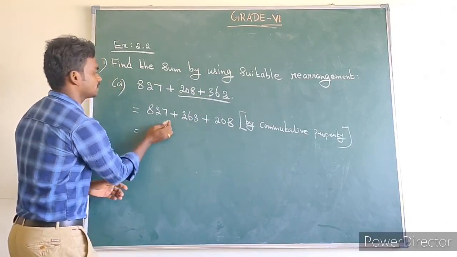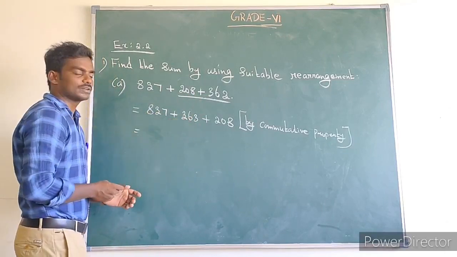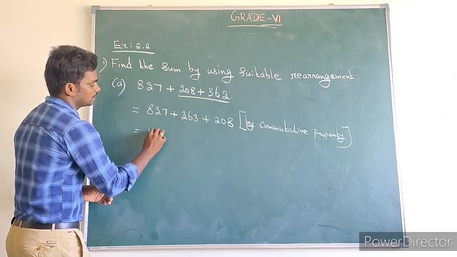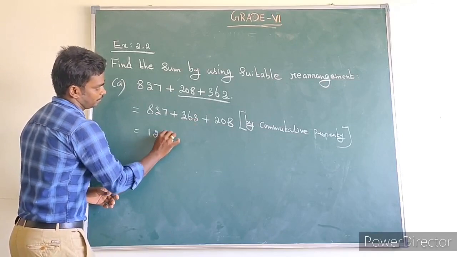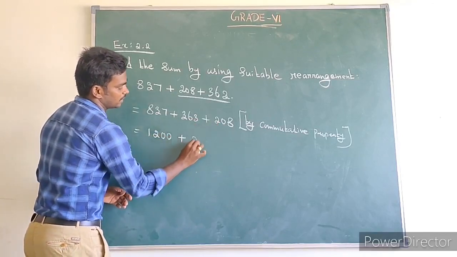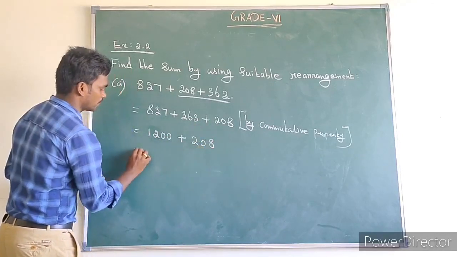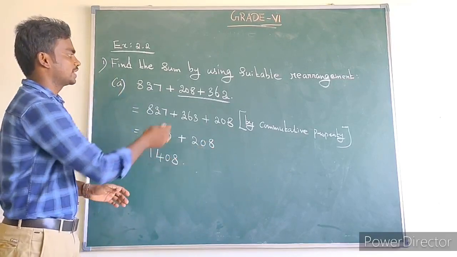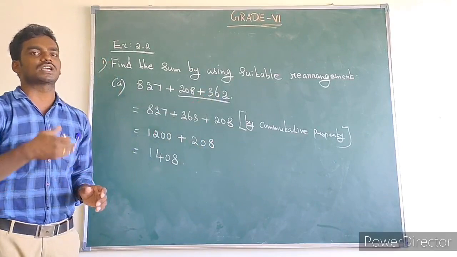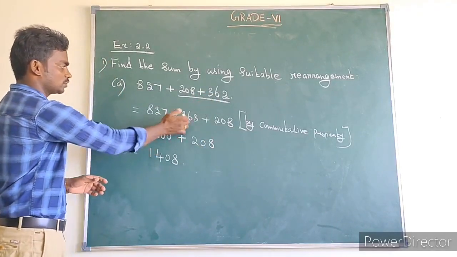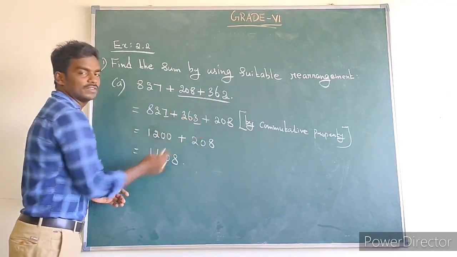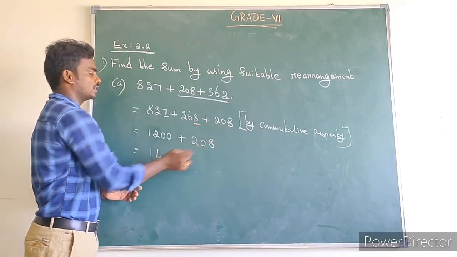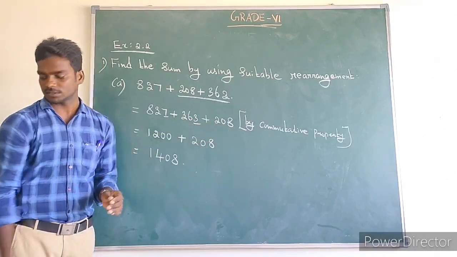837 plus 363. What is the value? 800 plus 300 is 1100, and 37 plus 63 is 100. So 1200, plus 208, what is the sum? 1408. How to add the numbers? We can interchange the last two numbers by using commutative property. Then we add the first two numbers because 7 plus 3 is 10. So we can add these first two numbers, 1200 plus 208. What is the value? 1408.